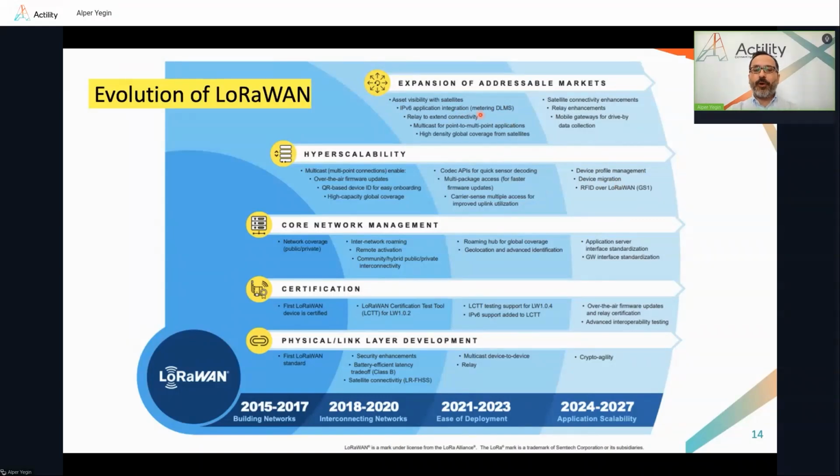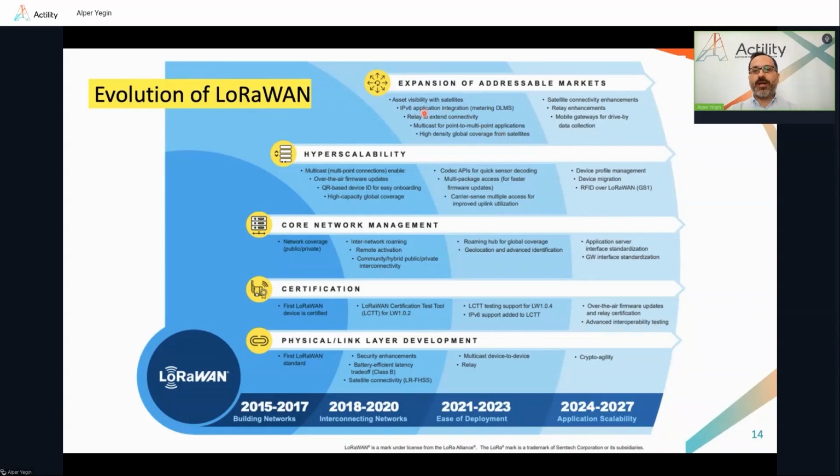And the fifth work stream is about supporting the application domain. Here we've looked at the existing legacy application domains to see how we can easily adapt LoRaWAN to support these domains. For example, IPv6 over LoRaWAN falls into this category, as there are numerous IP-based applications.